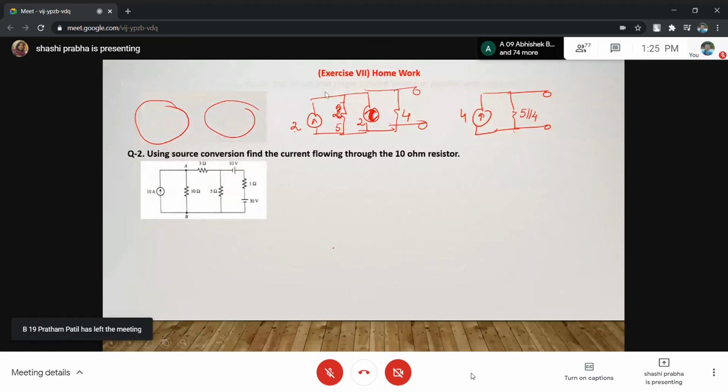See second numerical. जल्दी से second numerical देखो. Using source conversion, find the current through 10 ohm resistance. Can we find the current through 10 ohm resistance? Where is 10 ohm resistance? Here. बस इसको कर सकते हैं.